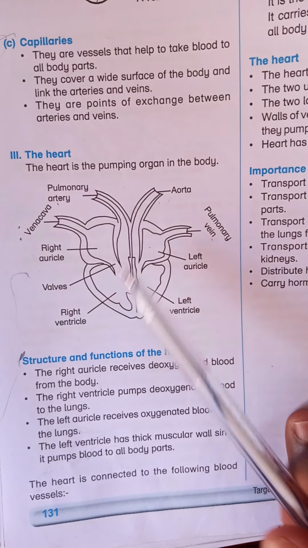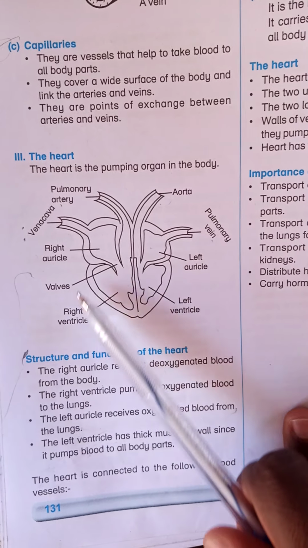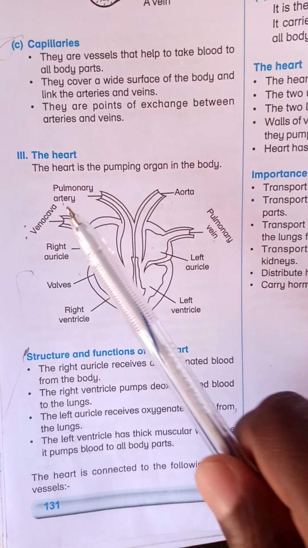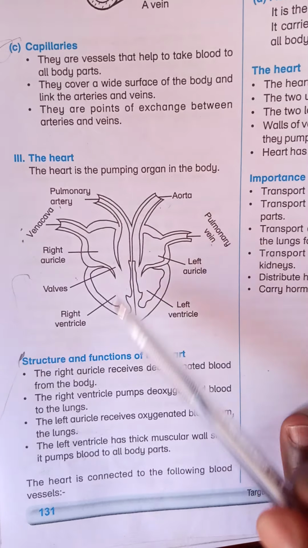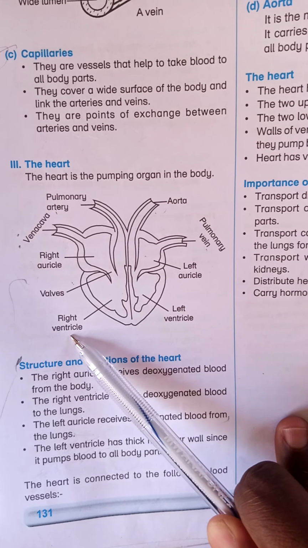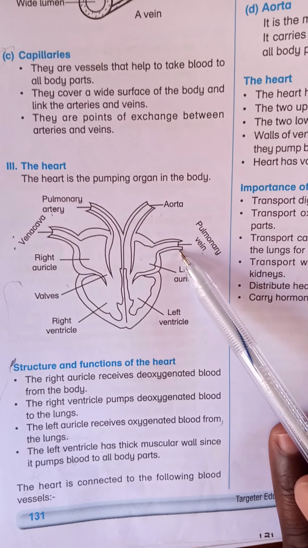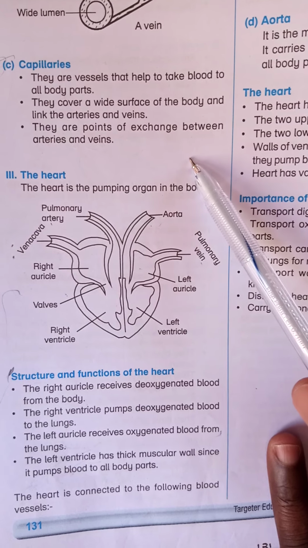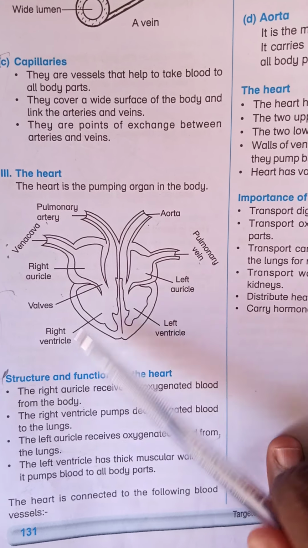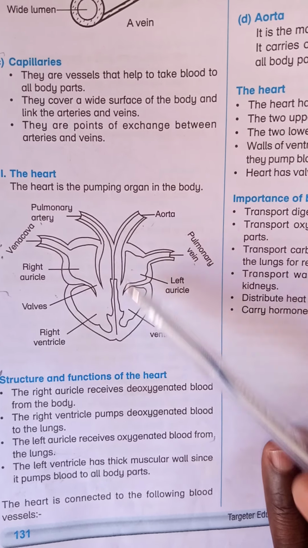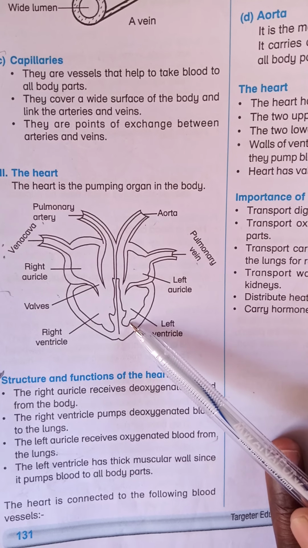Learners, with me you have the four chambers that we have listed. The right auricle, connected to the vena cava. The right ventricle, connected to the pulmonary artery. The pulmonary vein, connected to the lungs. And the aorta, connected to the left ventricle.